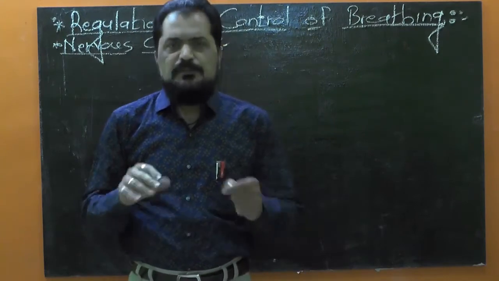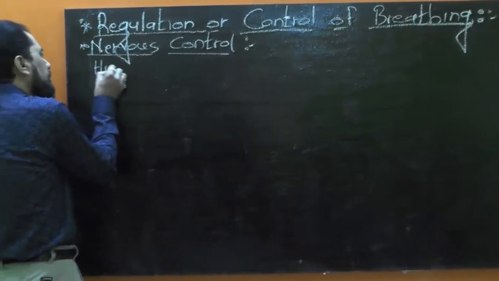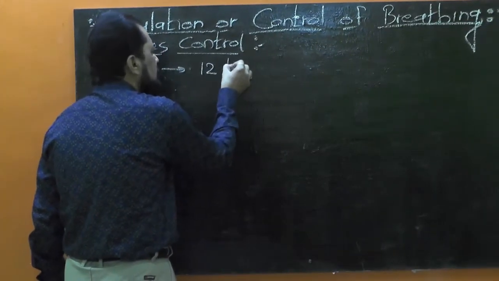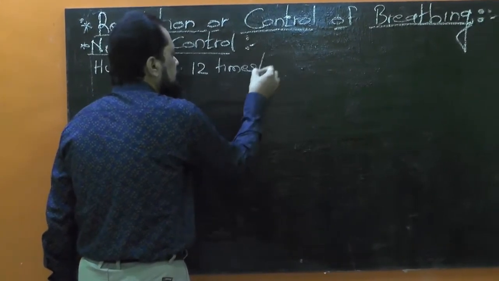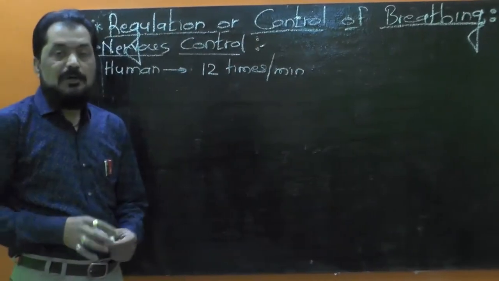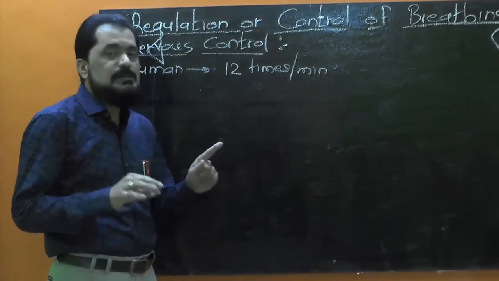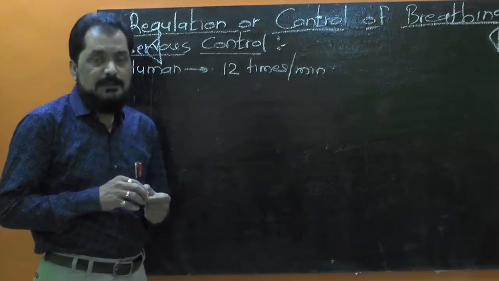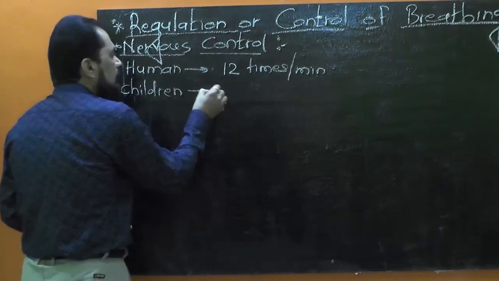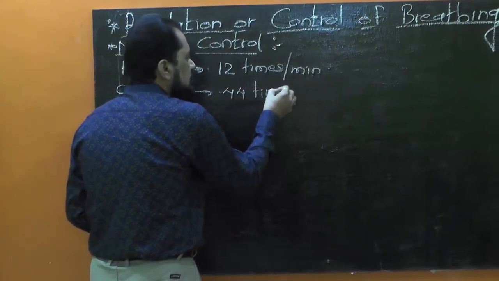Now it is found that a normal adult human being breathes about 12 times per minute, while young children breathe about 44 times per minute.